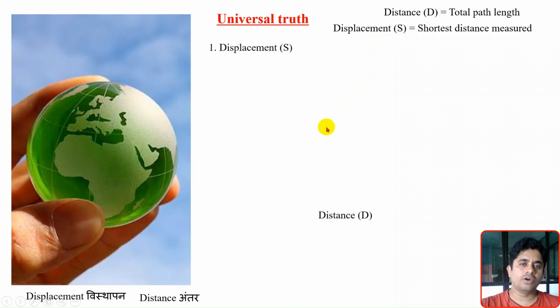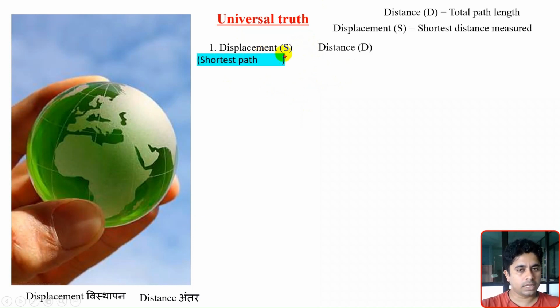Now suppose I want to compare displacement and distance. Suppose I want to put a sign in between these two: less than or equal to, greater than or equal to, less than, greater than, or equal to. What sign should I put here? For that, we know the basic understanding.